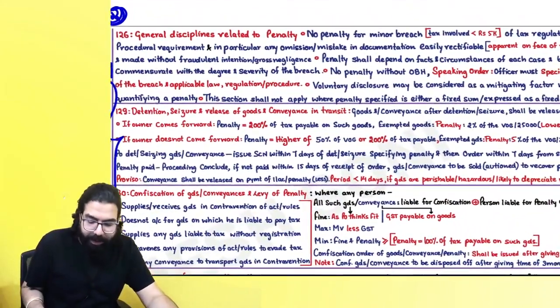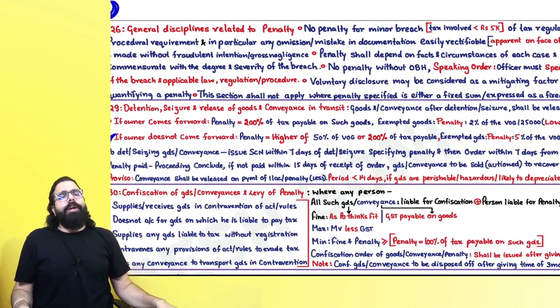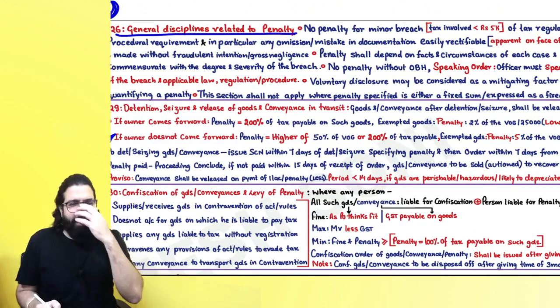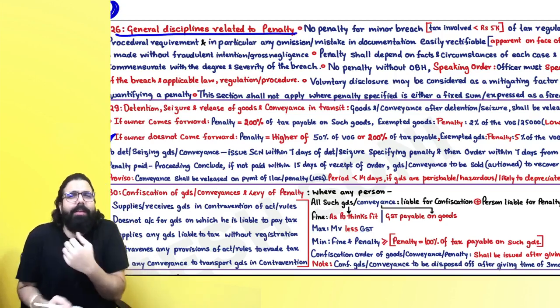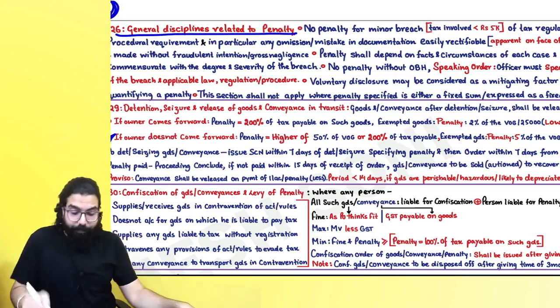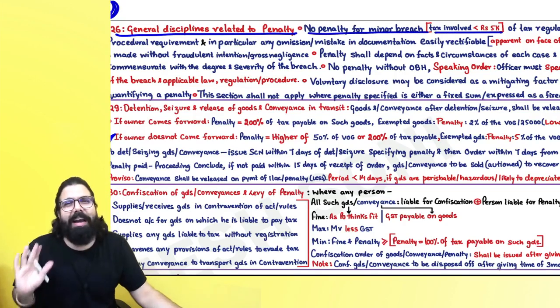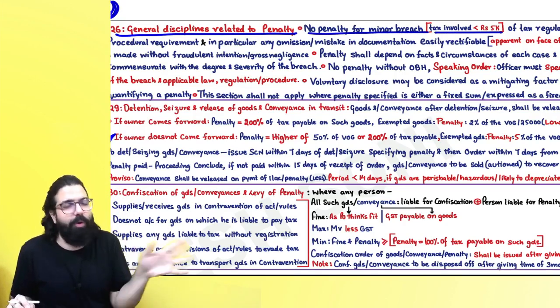Section number 126 talks about general discipline with respect to imposition of penalty. Whenever an officer is penalizing, what are the general disciplines he should follow? It says no penalty for minor breach where the tax involved is less than 5,000. Minor breach, for small breaches don't penalize.